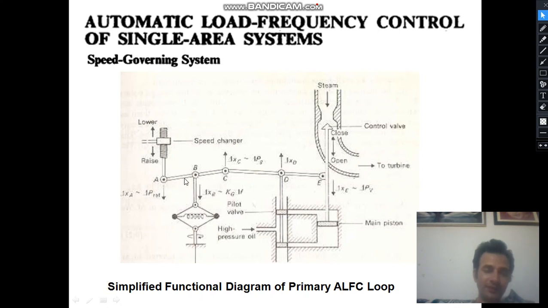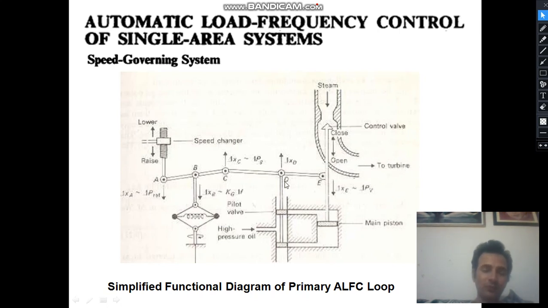In that case, if this is fixed, this will go in the upward direction, and the high pressure oil will enter this hydraulic amplifier from here and push the main piston in the downward direction. As a result, this opening will be increased and more steam will pass through this passage, so the turbine power will be increased.